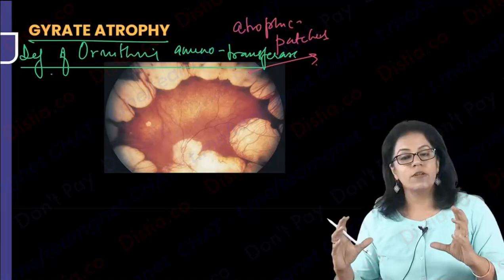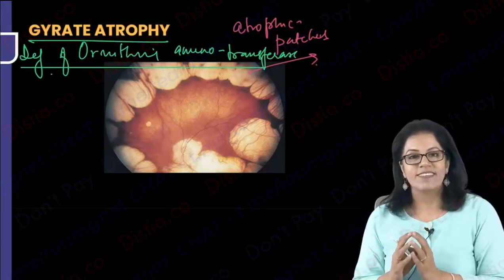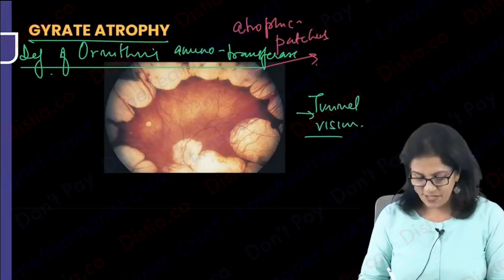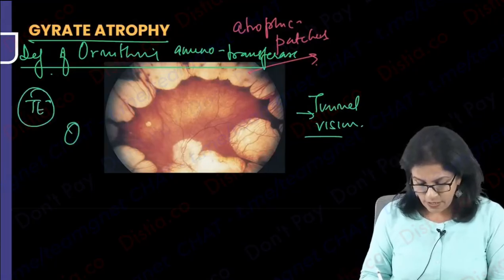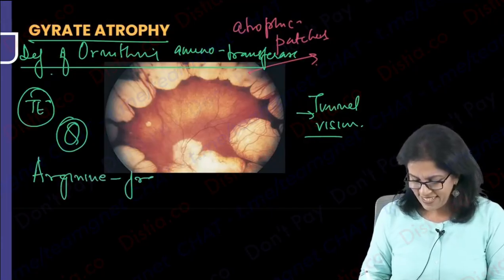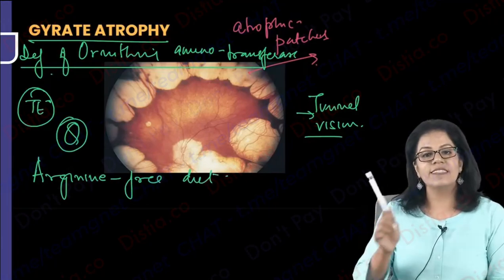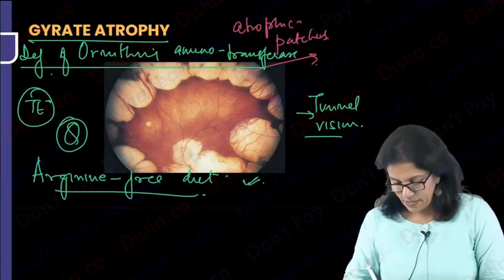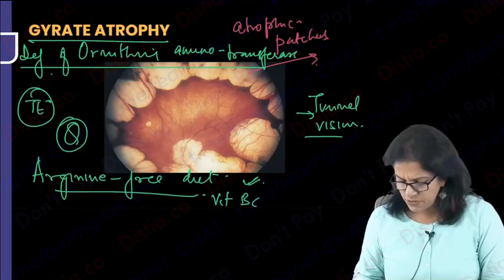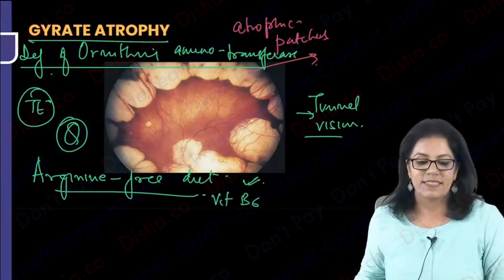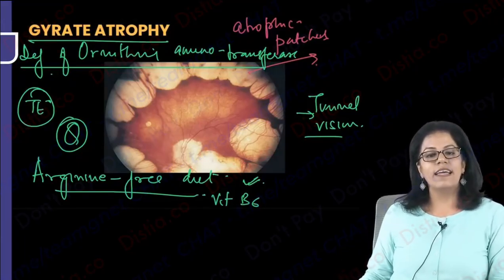And if you see here, this can also be one of the causes of tunnel vision. We'll talk about it more. Just keep in mind, it can be a cause of tunnel vision. Now, what was the question asked? Treatment. And the answer was arginine-free diet. Just remember this much, more than enough. Why arginine-free diet? Because arginine is a precursor of ornithine. So what you give here is arginine-free diet. We can also give vitamin B6, pyridoxine is also given, but we'll mainly remember arginine-free diet. Okay, so that was about gyrate atrophy.